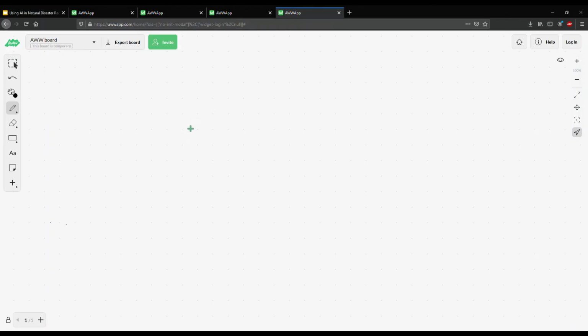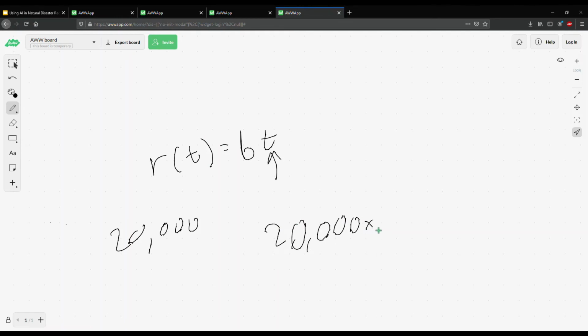So my solution is using a linear reward model for rewarding the AI after the training based on how long it lasted. And we can mathematically write this out as R_t = B * t. Simple as that. t is simply how long the episode has lasted for, like how many time steps. So say the episode lasted 20,000 time steps, then our reward would be 20,000 multiplied by some base or B. Now the challenge is we have to find the value of B.